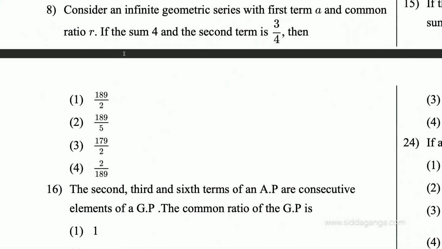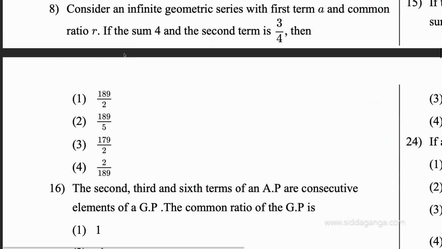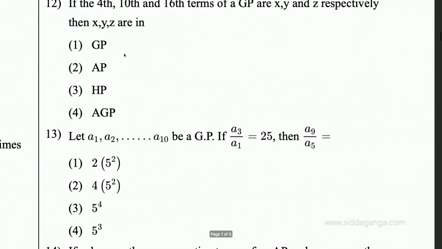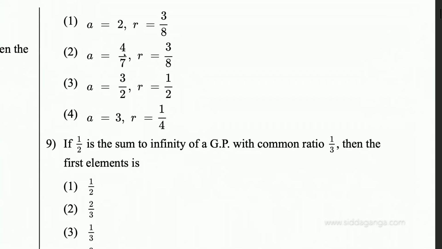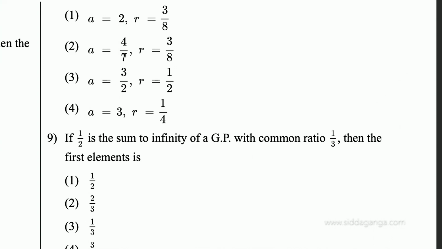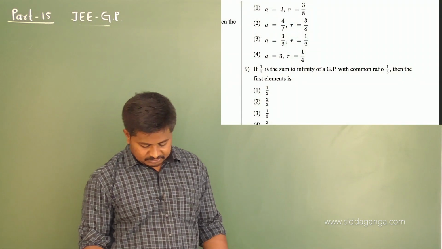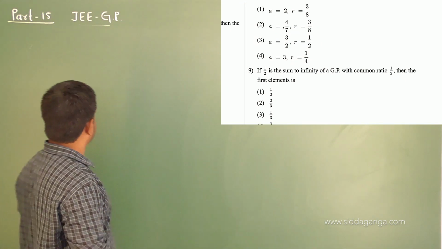Yes, question number 8 is like this. Consider an infinite geometric series with the first term a and common ratio r. If the sum is 4 and the second term is 3 by 4, then the options are like this. When a and r values are given, okay, a simple one. The question is: in an infinite geometric series with first term a, common ratio r, the sum is given as 4.